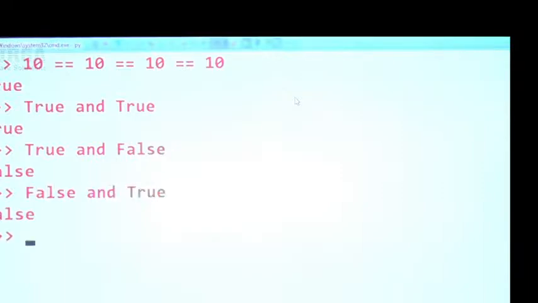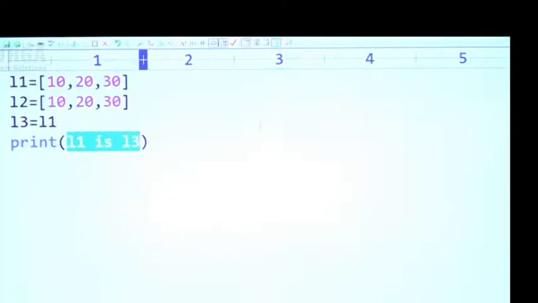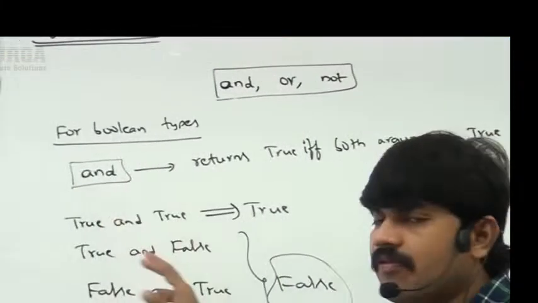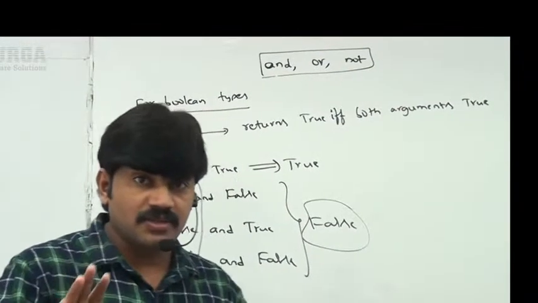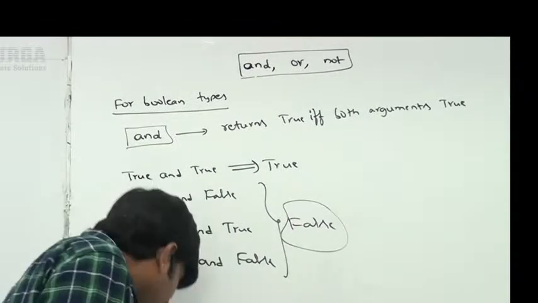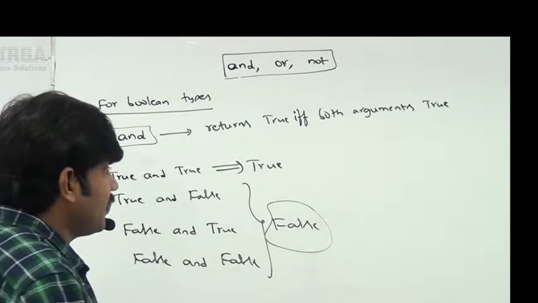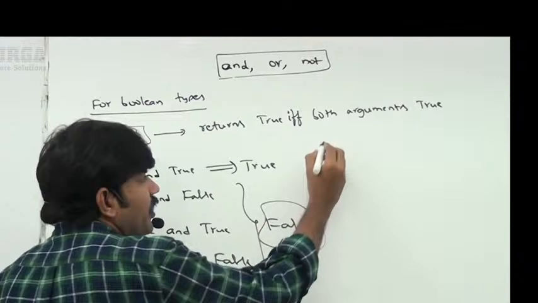Still false is the answer. False and false I'm taking. Yes, definitely false is the answer. Are you getting it? So whenever we are applying AND operator for Boolean type, only if both arguments are true is the result true. Same way, when does OR operator return true, we covered already, you know already, right?